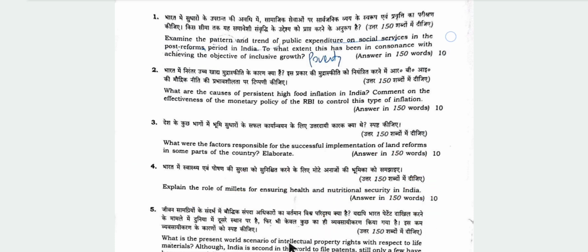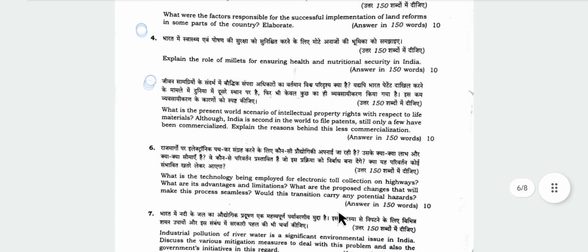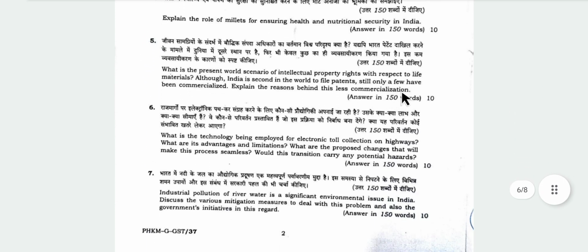Question number 5: What is the present world scenario of intellectual property rights with respect to life materials? With respect to life materials, the IPR scenario. With respect to life materials, there are biological patents in vaccines and some biological materials, for example, biological equipment, and there can also be an angle of traditional knowledge.